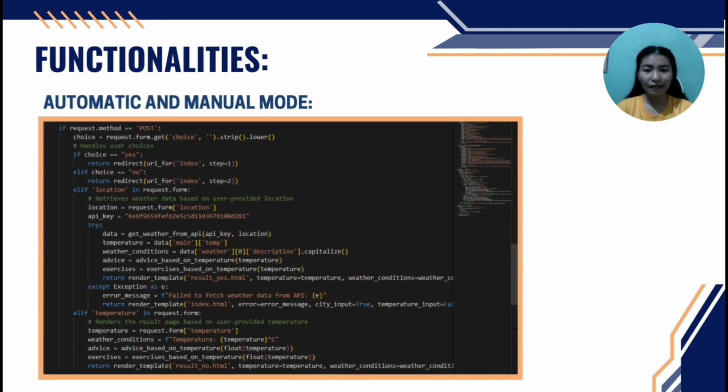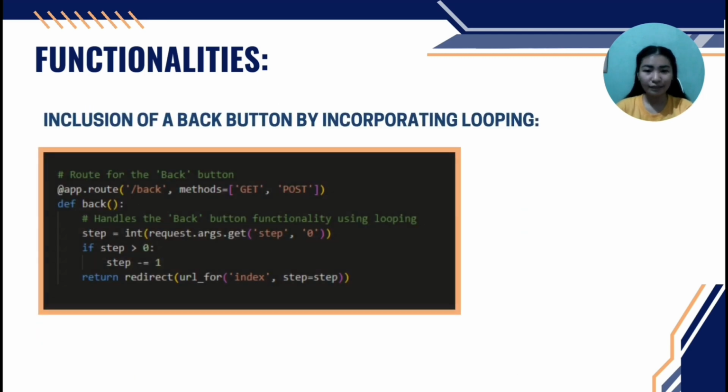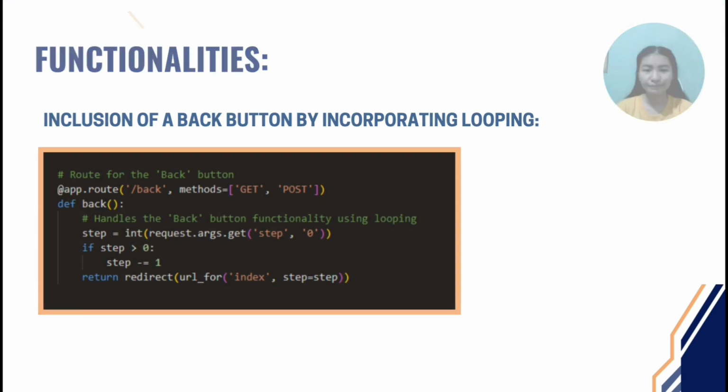Aside from this, Actuate offers two modes of interaction to cater to the user's preference. We have the automatic mode, which allows users to fetch weather data automatically by providing their location. We also incorporated a manual mode so that users can manually input the temperature if they prefer. Additionally, by using looping functionality, we have enabled users to interact with the site more dynamically. The introduction of a back button allows users to navigate through the interface smoothly, enabling them to revise their inputs as necessary.